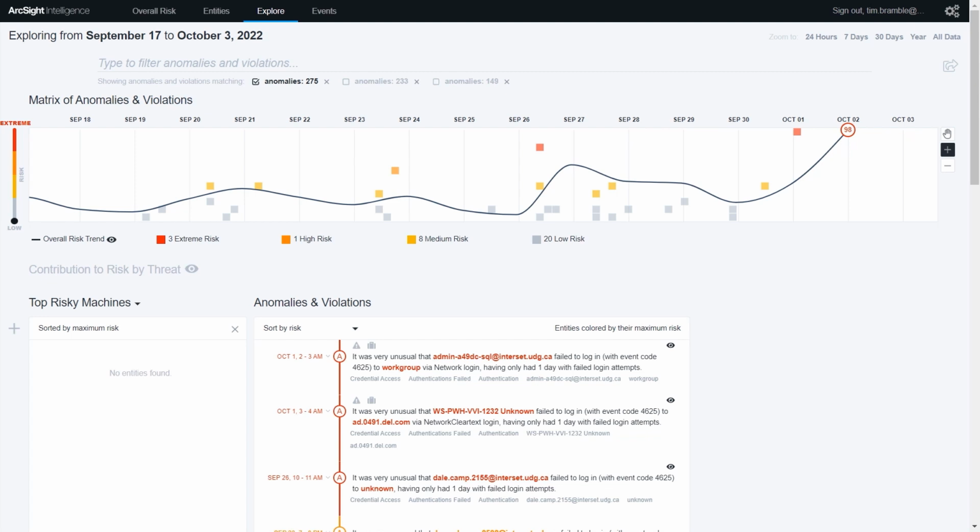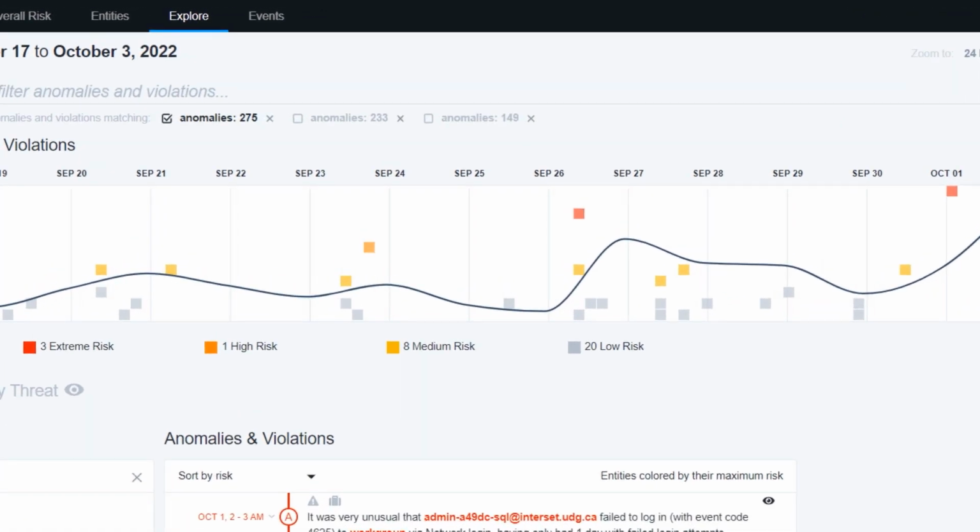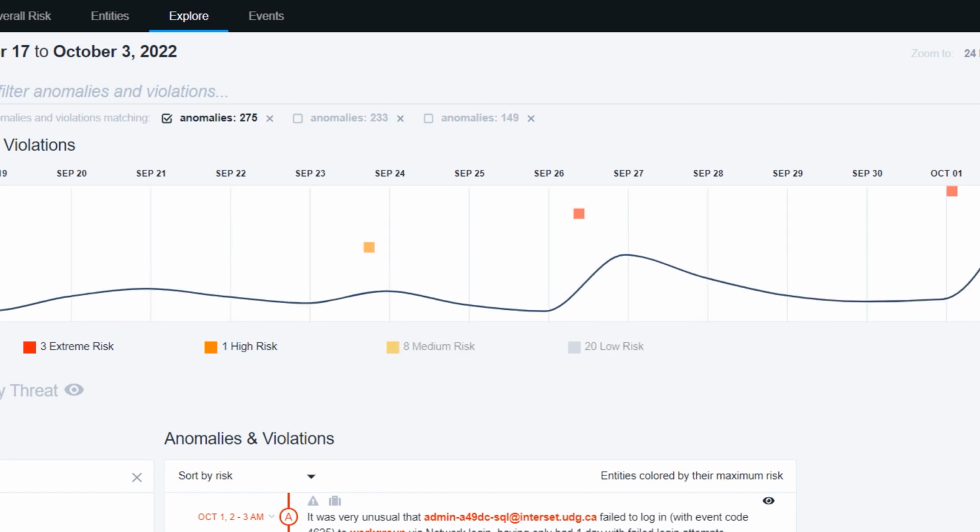Now, let's consider how anomaly probability thresholds can reduce noise introduced by low-risk anomalies. As noted, the majority of unusual failed login attempt anomalies have a low or medium risk score. We may wish to tune the system to only record higher risk anomalies by setting the probability threshold for this anomaly type to a higher value.